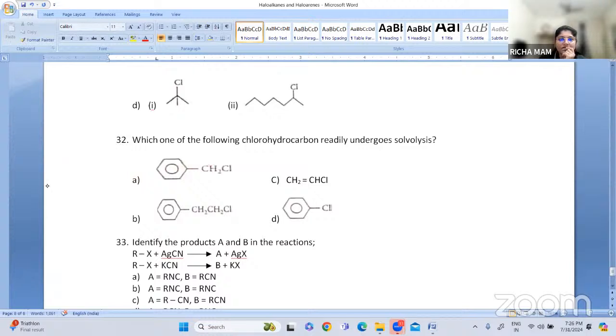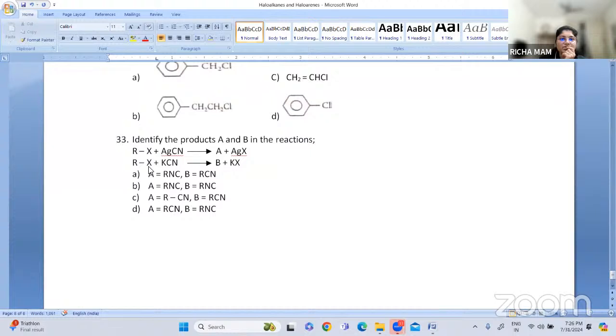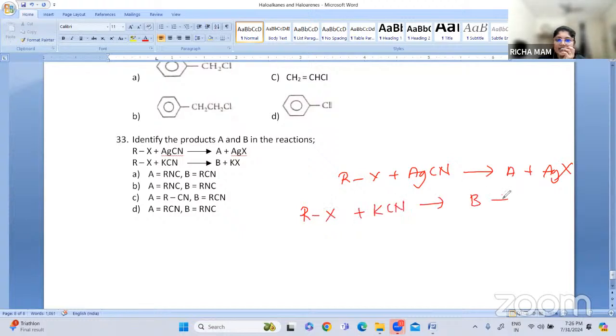Let us go for the last question, the 33rd question. Identify the products A and B in the reaction. These are the two reactions. RX reacts with AgCN, gives you A plus AgX. And the second one is RX reacts with KCN, gives you B plus KX. What is A and B?